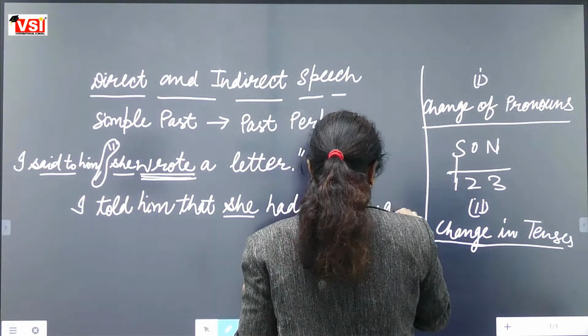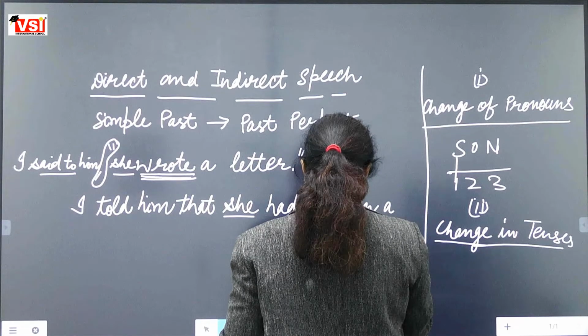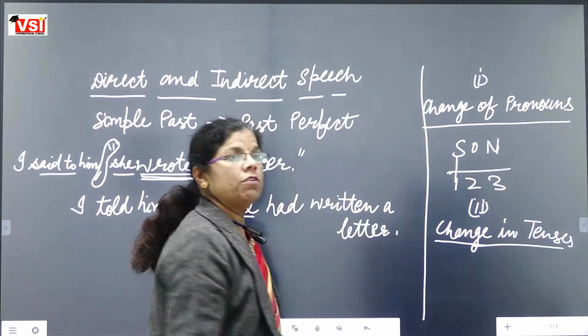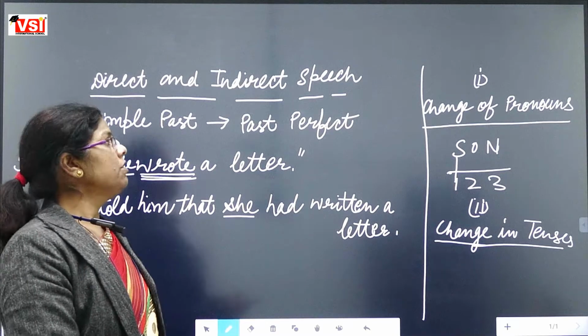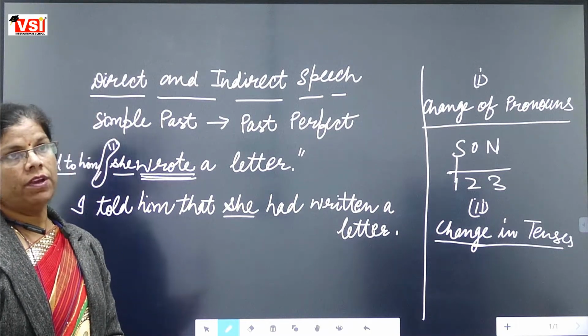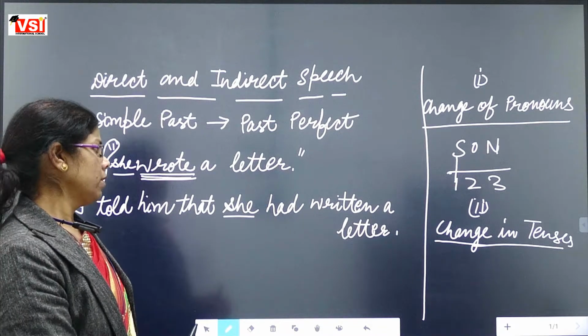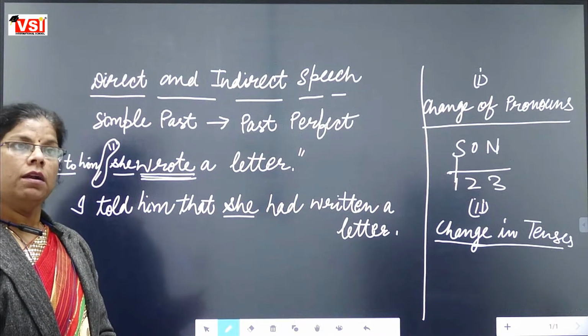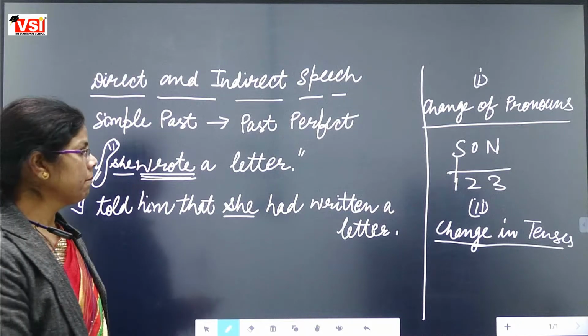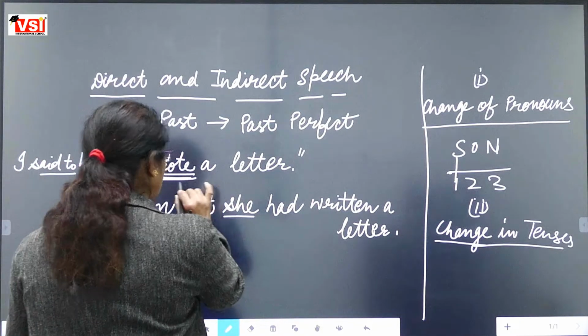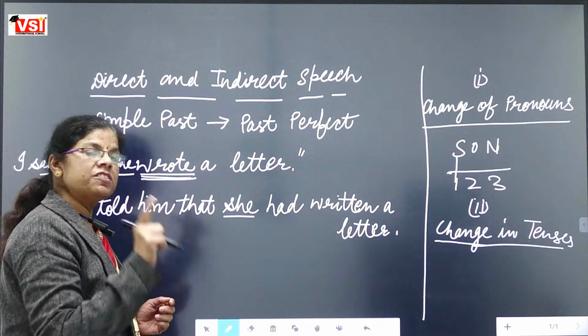a letter. Do you know what is the identification of past perfect? Ma'am, had plus third form. Fine. यहाँ पर देखिए, wrote है. What is the first form of wrote?